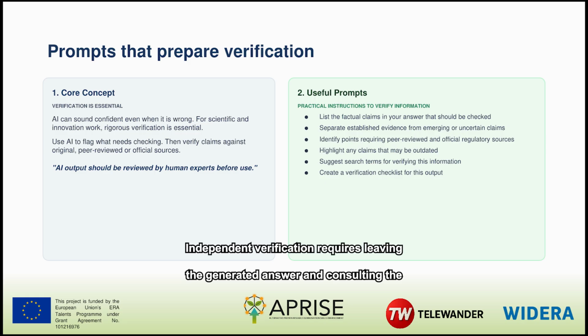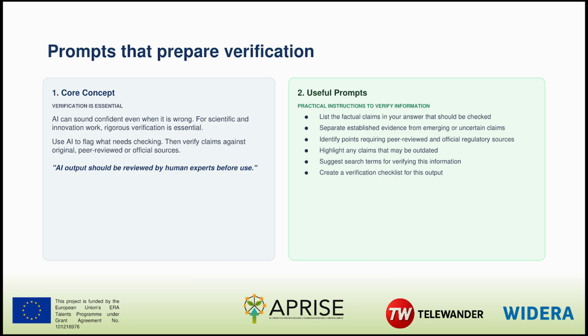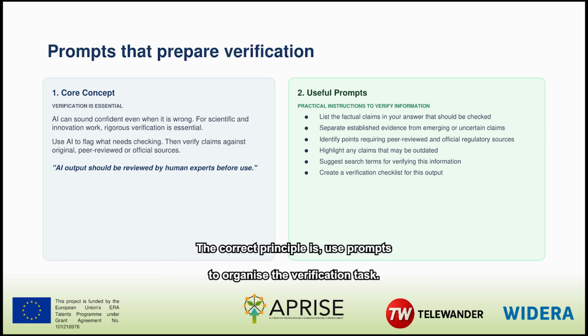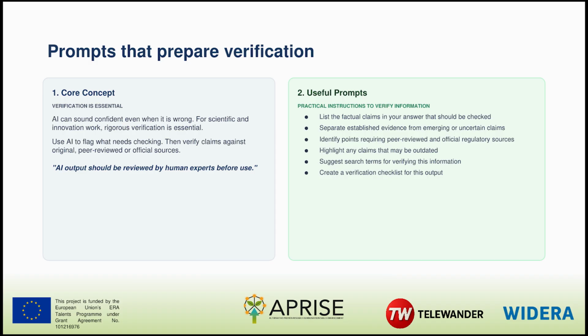Independent verification requires leaving the generated answer and consulting the original paper, official authority, current database, or qualified expert. Record the source, date, and relevant passage. The correct principle is, use prompts to organize the verification task. Use external evidence to complete it.